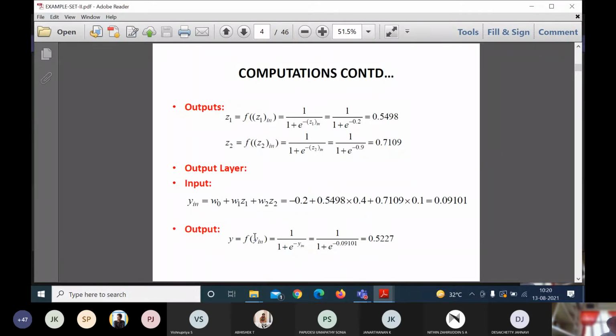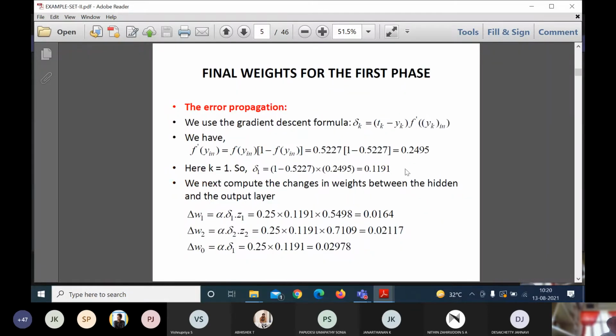In this gradient descent formula, I also need to take the derivative of y, which is f dash of y_in. The derivative f dash of y_in is nothing but f of y_in into 1 minus f of y_in. That is the first order derivative. It is known to everybody; this is a simple mathematical differential calculus formula.